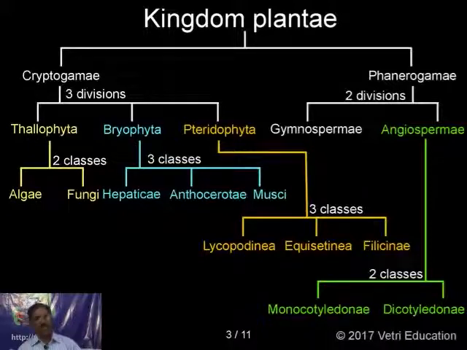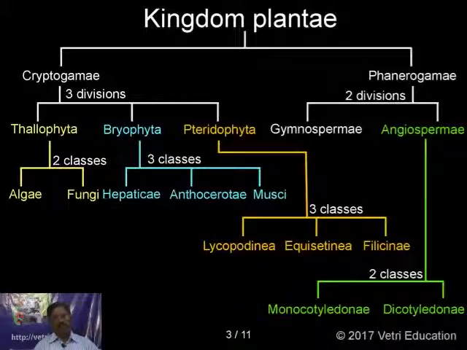And male cone produces the microsporophylls, microsporangia, and female ovule you can find here. After pollination and fertilization, it gives zygote. Zygote develops into embryo, and embryo will give again the diploid gymnosperm. But here the difference is the vascular system. You can find xylem is restricted to the tracheids only, and phloem sieve cells not highly developed.